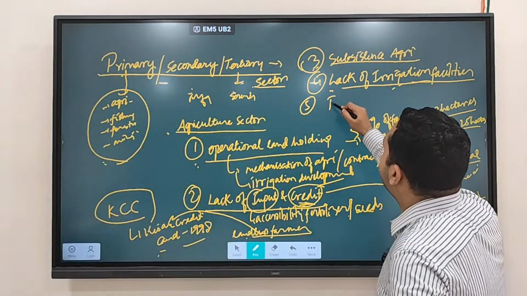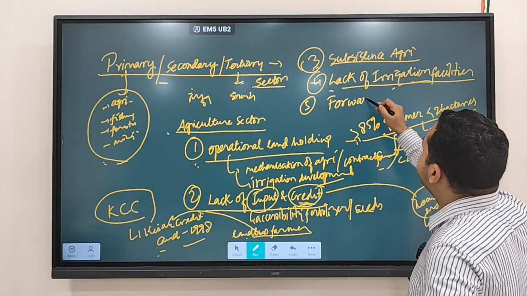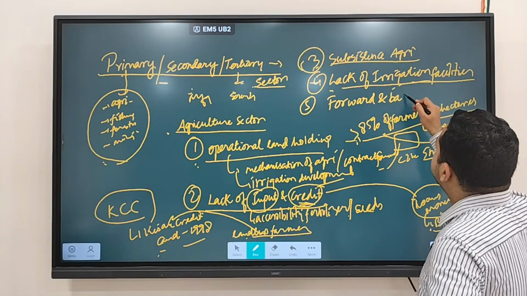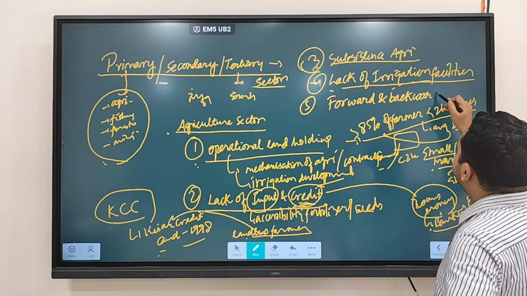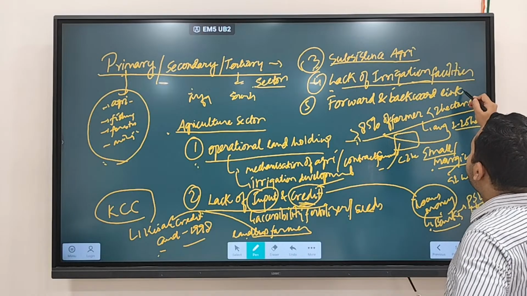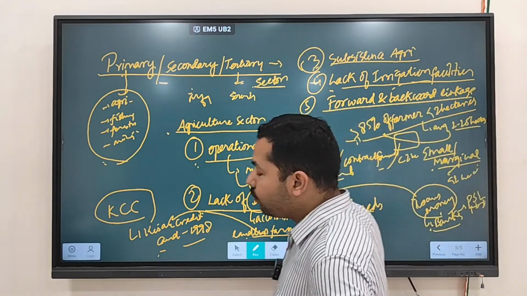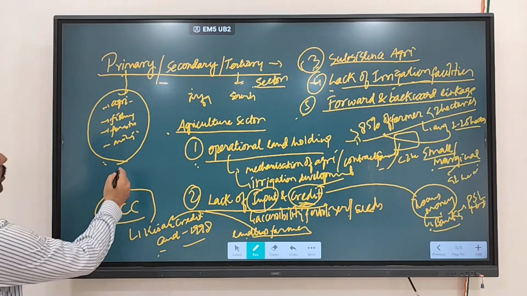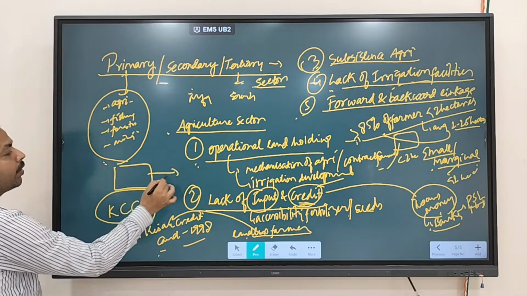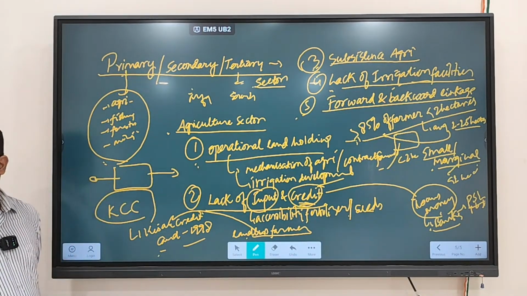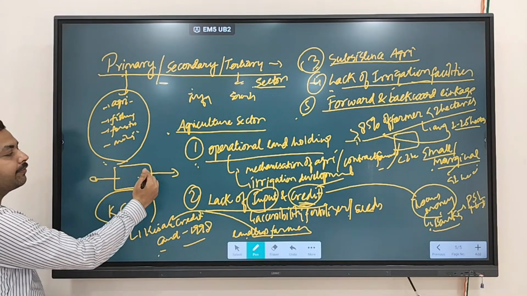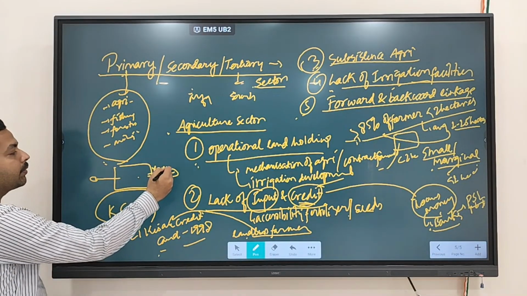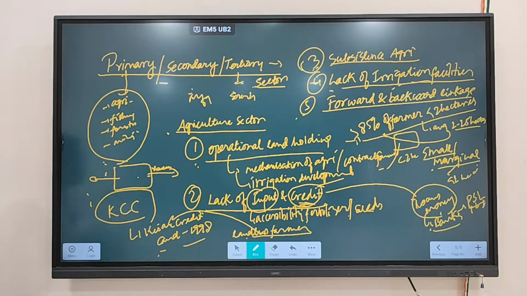There's a problem of forward and backward linkages. This is another major problem that you are finding. Forward and backward linkages. What are forward linkages? What are backward linkages? What is forward and what is backward? Forward means after harvest. Backward means before harvest. That is there.